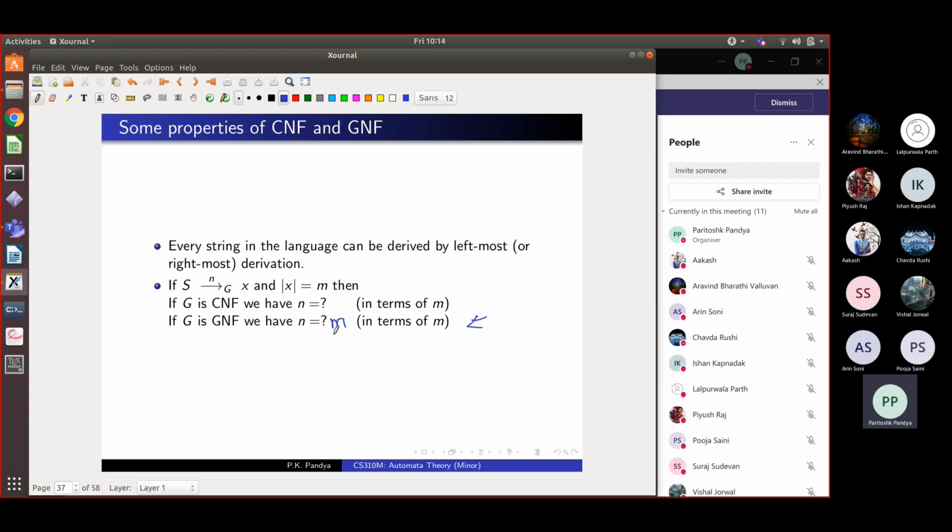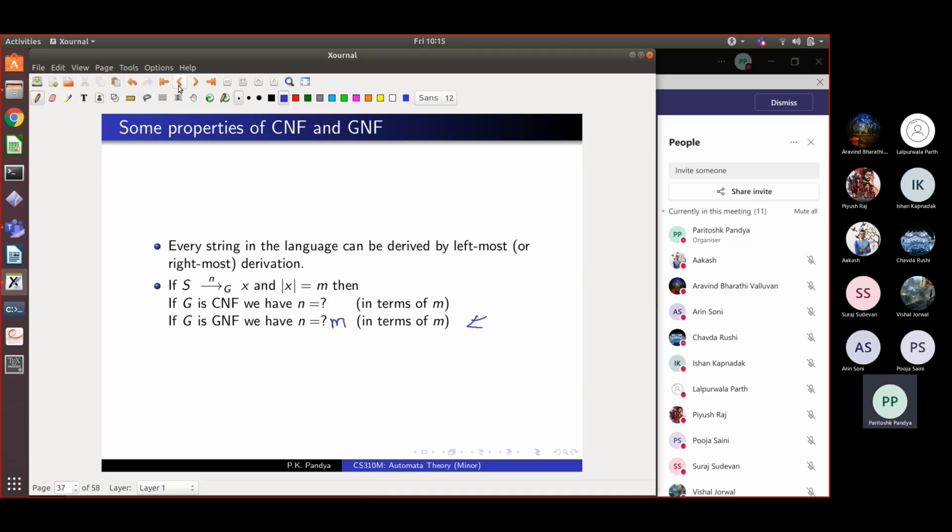Do you have any confusion about this question? If anybody has a doubt, please ask. We just saw an example that there was a string of length 4 and we could derive it in 4 steps, and only 4-step derivations are possible for a string of length 4. Why? Because in every step you add exactly one terminal. So to get 4 terminals, you will have to take 4 steps. There is no other possibility. Agreed? I hope this is clear.